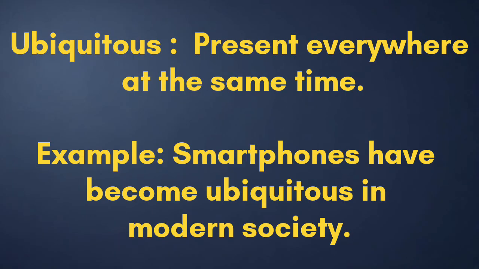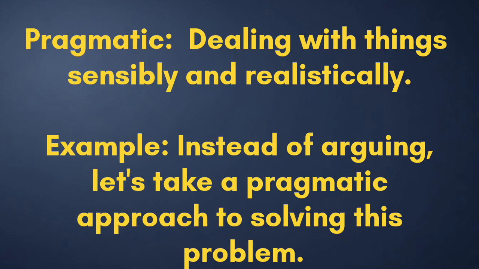Word 1. Ubiquitous, present everywhere at the same time. Example, smartphones have become ubiquitous in modern society. Word 2. Pragmatic, dealing with things sensibly and realistically. Example, instead of arguing, let's take a pragmatic approach to solving this problem.